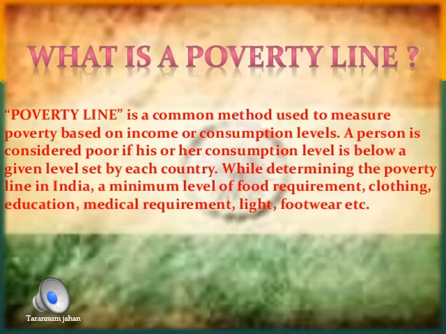And the person who is not able to meet all these basic needs is said to be below the poverty line. And if the person is able to meet all the basic needs and is even earning the income in order to earn this basic need, then the person is said to be above the poverty line. So it is a benchmark which decides whether a person is below the poverty line or above the poverty line.